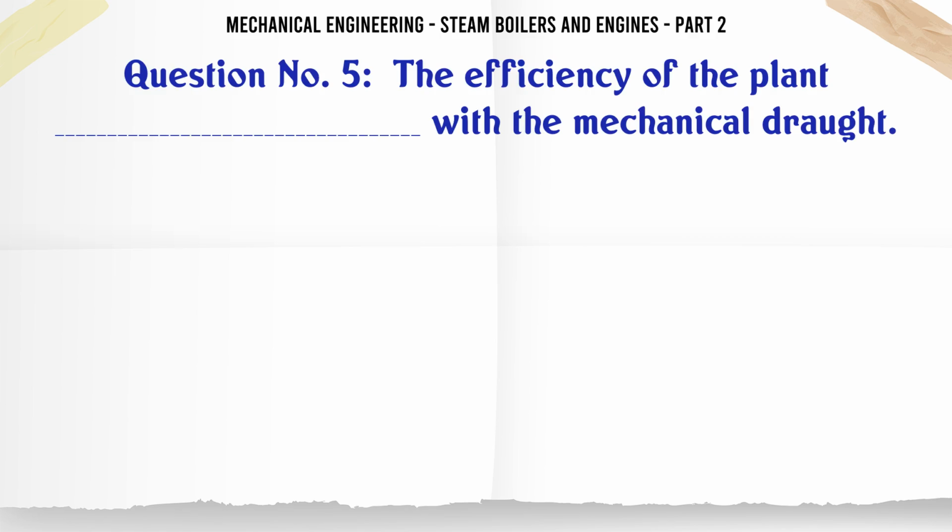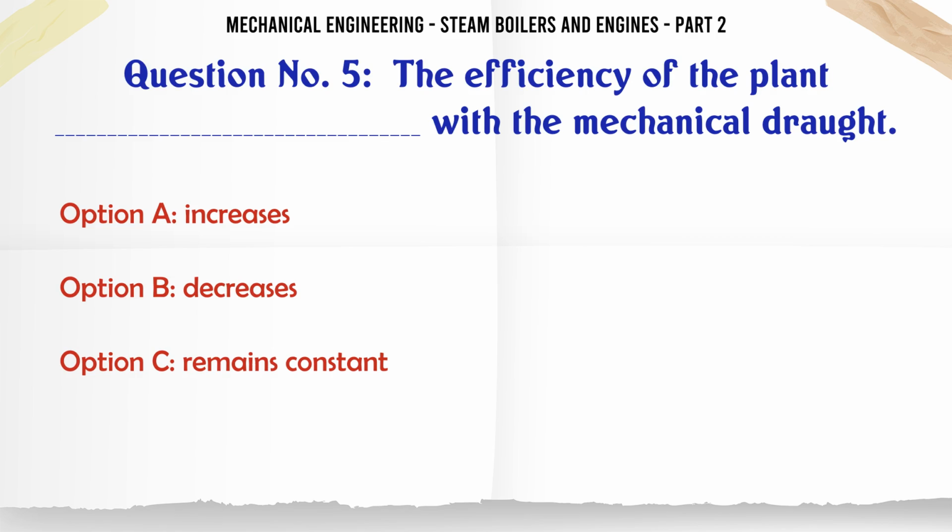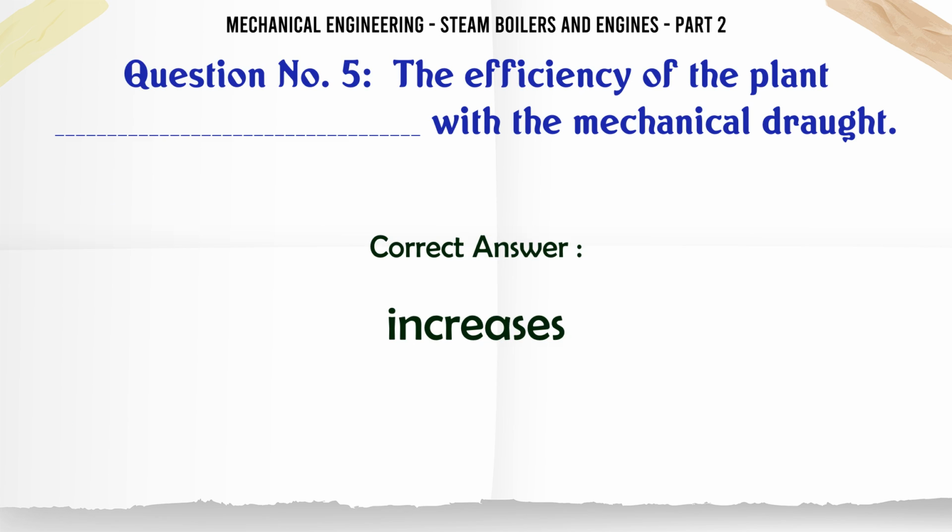The efficiency of the plant with the mechanical draught: A, increases. B, decreases. C, remains constant. D. The correct answer is increases.